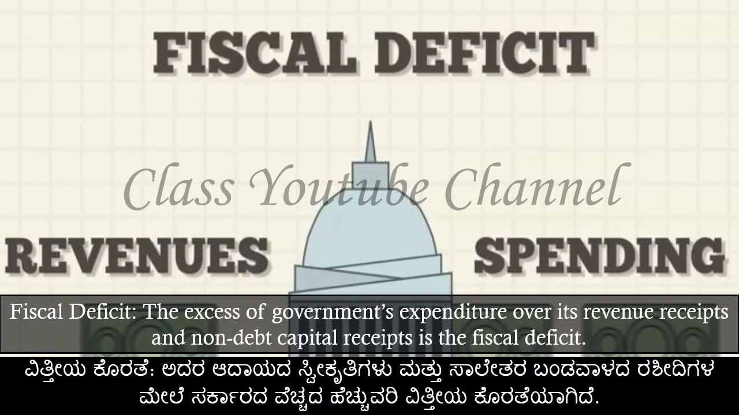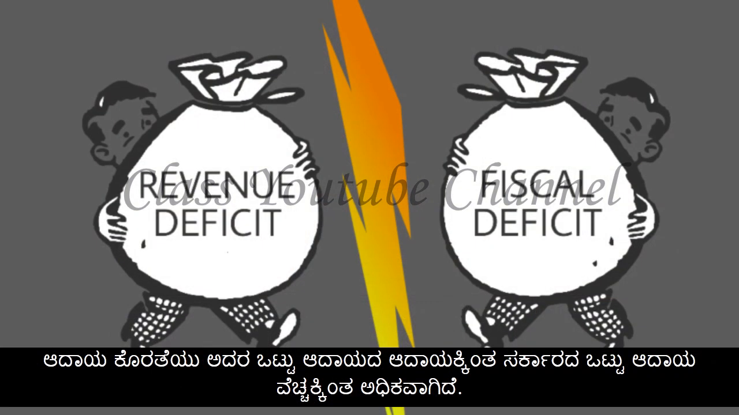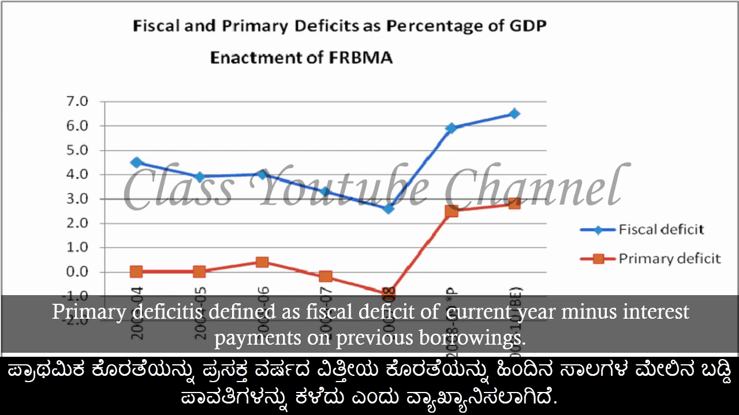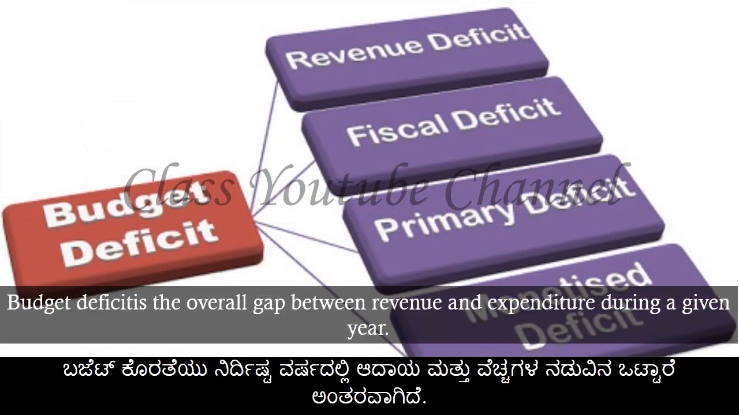Fiscal deficit. The excess of the government's expenditure over its revenue receipts and non-debt capital receipts is the fiscal deficit. Revenue deficit is the excess of total revenue expenditure of the government over its total revenue receipts. Primary deficit is defined as fiscal deficit of the current year minus interest payments on previous borrowings. Budget deficit is the overall gap between revenue and expenditure during a given year.